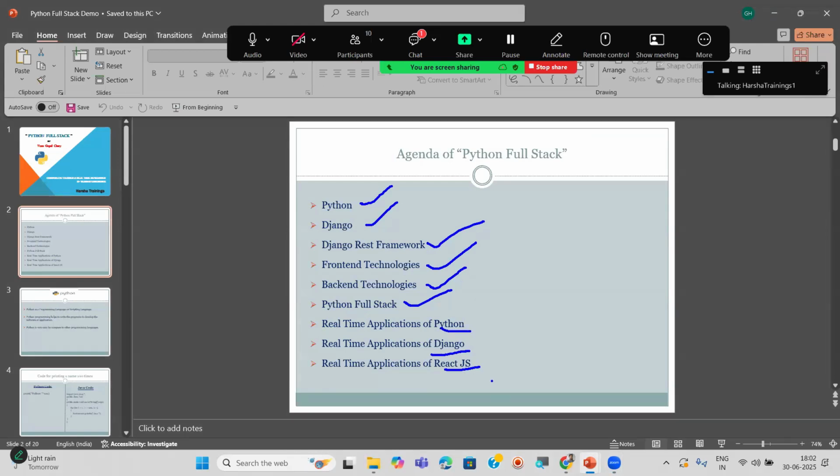We know React.js is front end, and Django REST framework is back end; all of them are part of this Python full stack. I explained all these very clearly in the previous sessions. Briefly today, once again, I am going to explain to you.